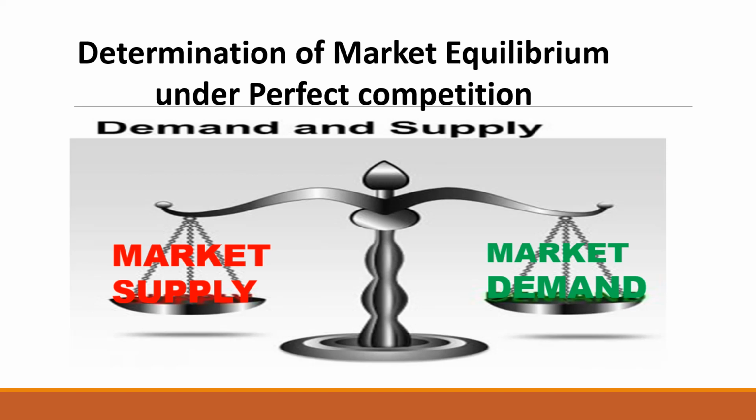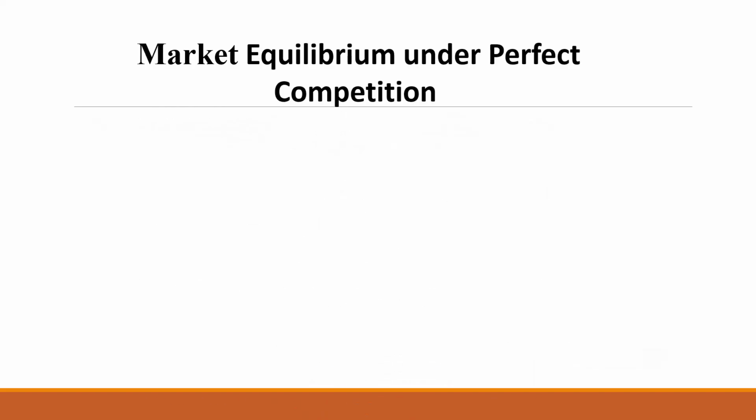As shown in this picture, you can see the market supply and market demand are both equal. That's how the balance seems to be balanced. The situation where market supply is equal to market demand is called market equilibrium under perfect competition. I hope you understood.